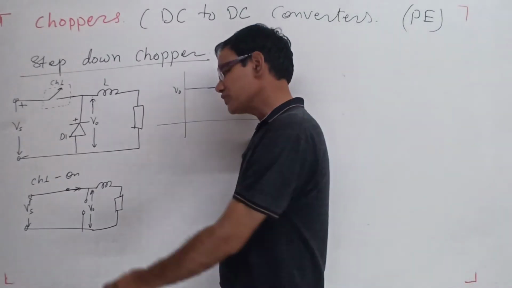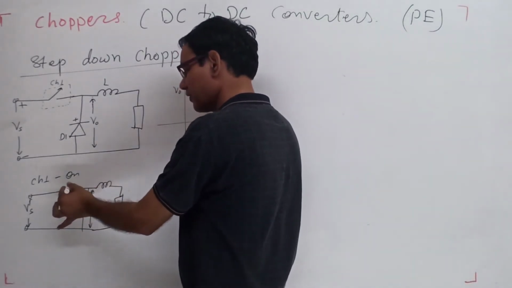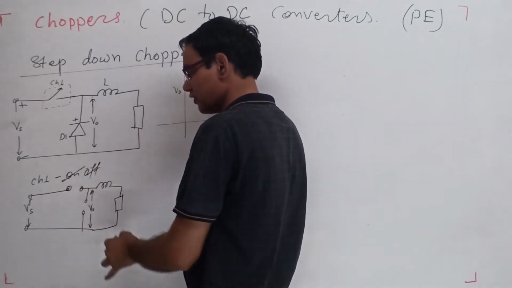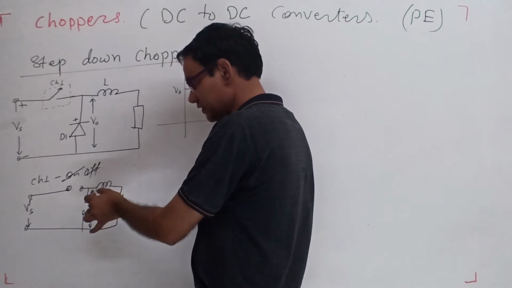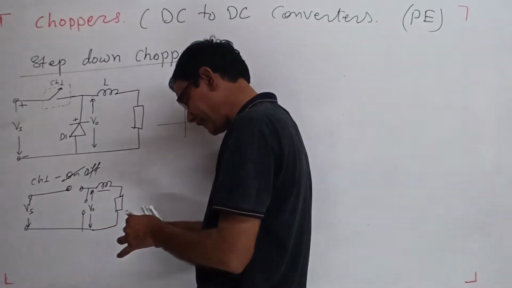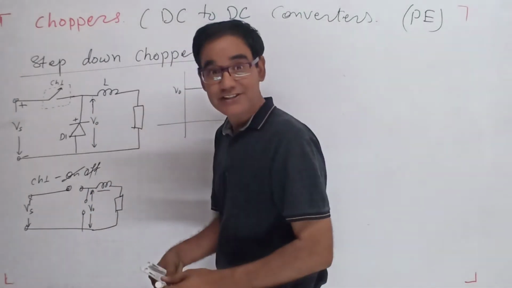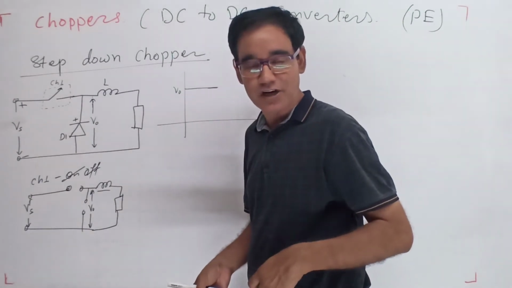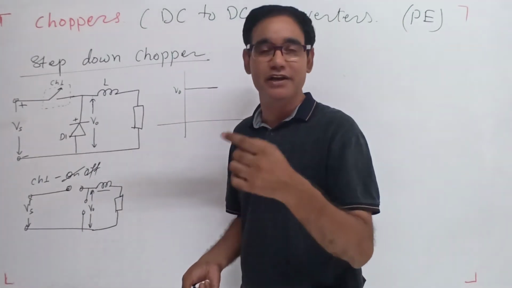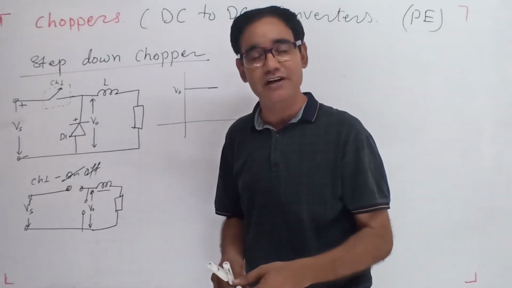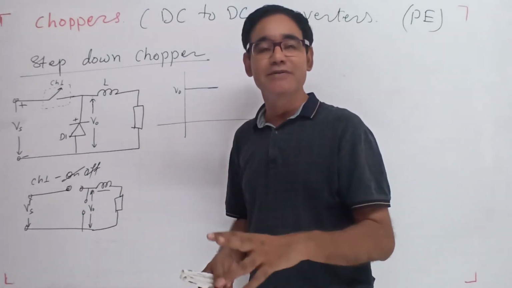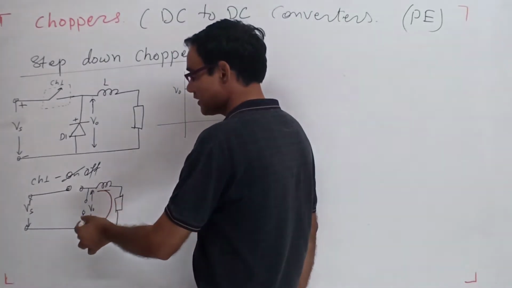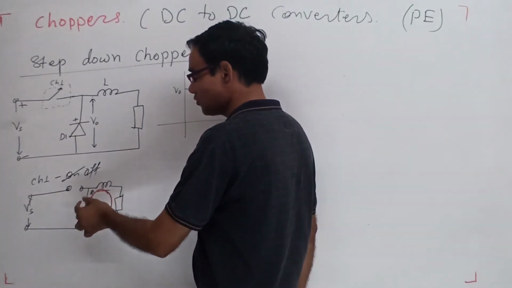And second, when the switch is off, this inductor tries to maintain the current. You know, in an inductive circuit, the current cannot abruptly become zero or high. So this inductor tries to maintain the current and it flows through the diode.